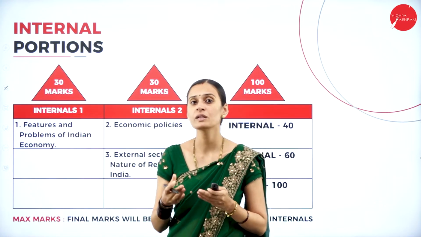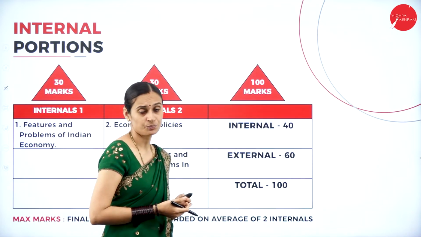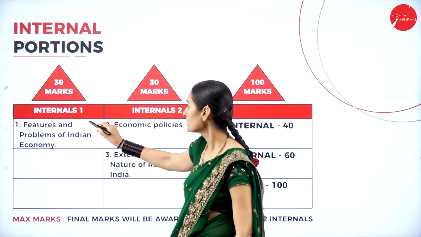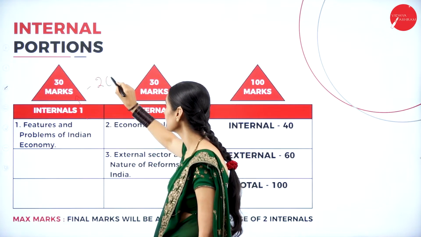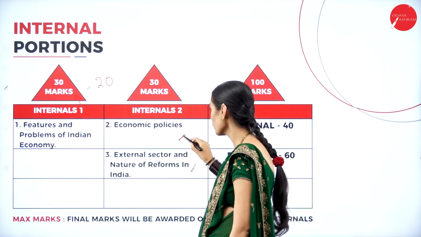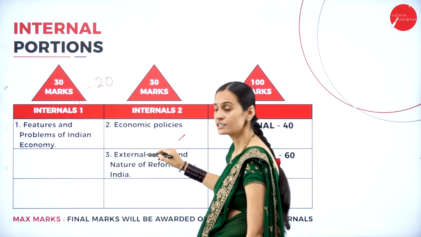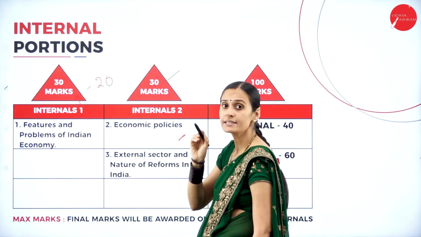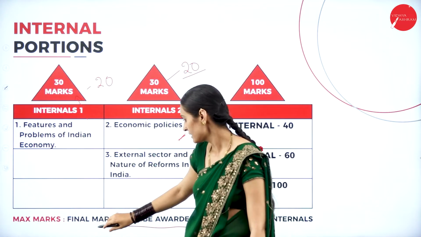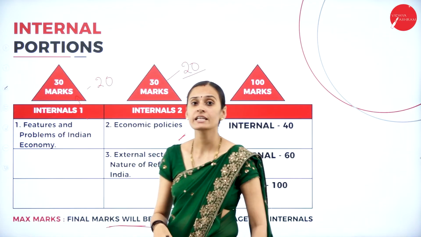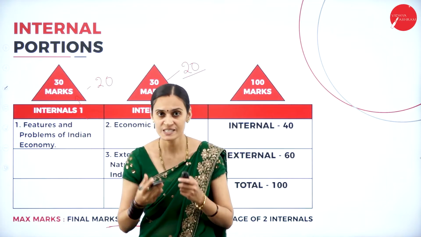So internal marks will be 40 and external marks will be 60, total 100. There are two internals. The first internal is for 30 marks, and afterwards we will make it for 20. The second internal is for 2 units: the first unit for the first test, and the second and third units for the second test. The second test is also for 30 marks, and afterwards we will make it for 20, and then the final marks will be awarded on the average of the 2 internals. And you are going to write the SEM exam for 60 marks.